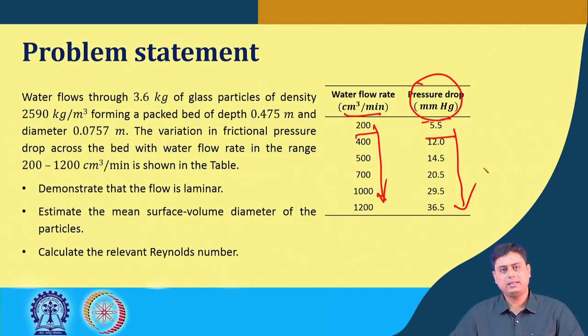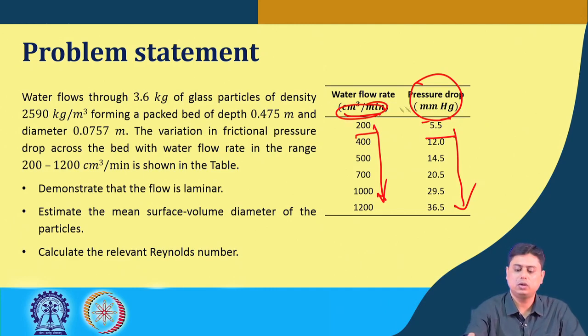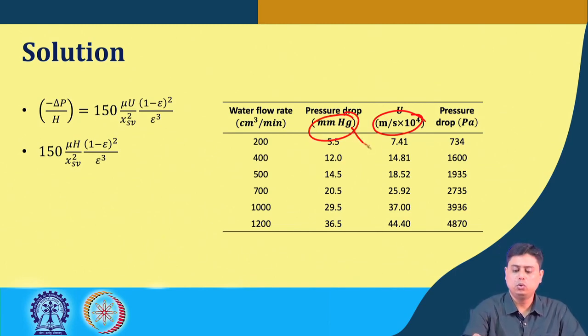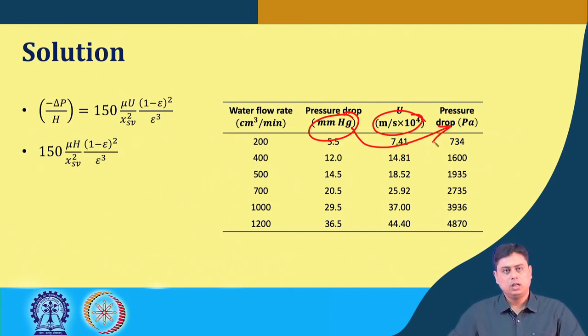Now, the first point is that we have to establish that the flow behavior is laminar. For that, at first we converted these units to a consistent unit: cc per minute to meter per second, that is, in terms of a superficial velocity, and the pressure drop from millimeter mercury to Pascal. The reason is that the first part of the Ergun equation applies when the flow is laminar.